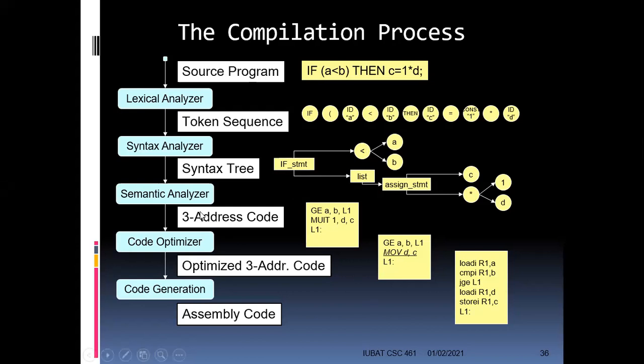And then we have a semantic analyzer, which generates a three address code, a code that is similar to machine code. It is broken down into simple instructions that I need to do. And finally, we use a code optimizer to optimize the code that has been generated. I will show you an example in the next slide. And finally, we generate the assembly code that looks something like this.